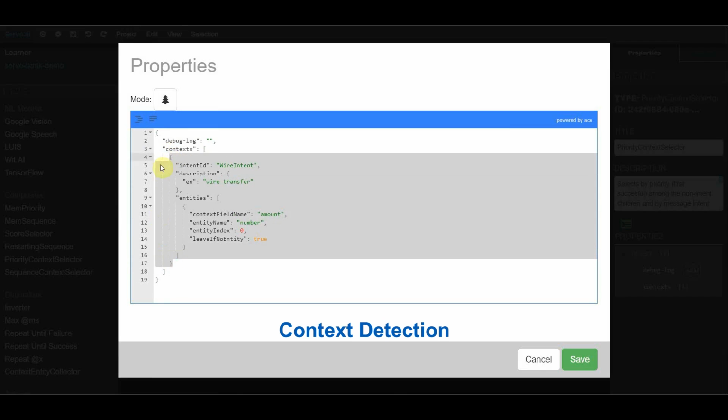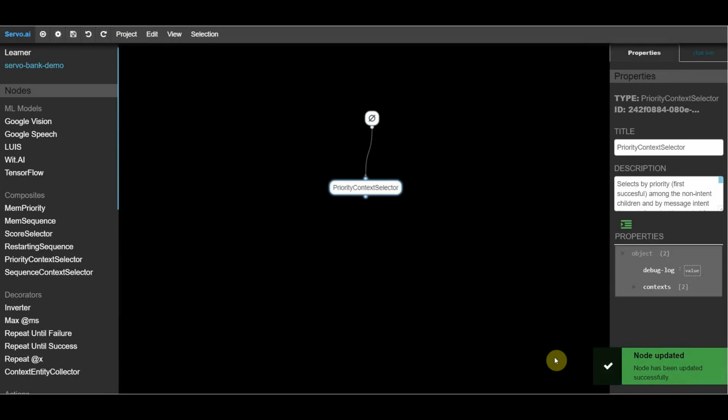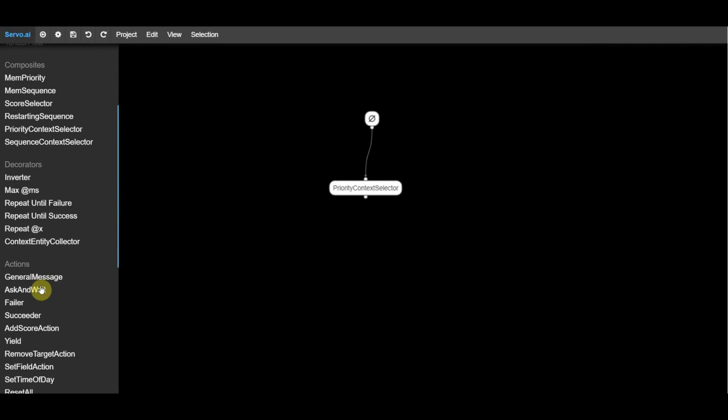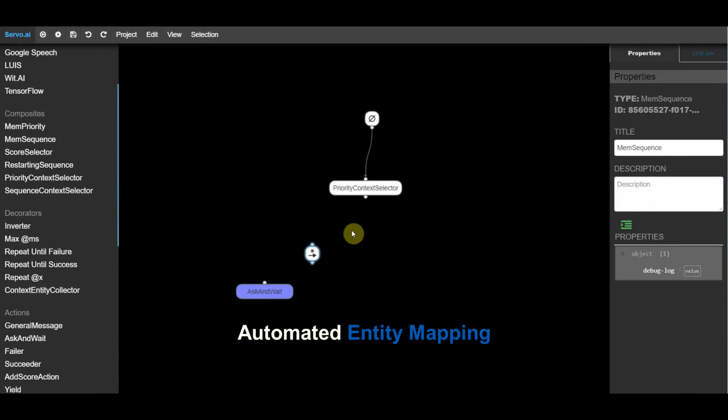We will show how our algorithms can detect conversation context. Servo is the first, and to date, the only platform that can do that. It also enables automated entity mapping. Again, no one else has done that before. But we didn't stop there.